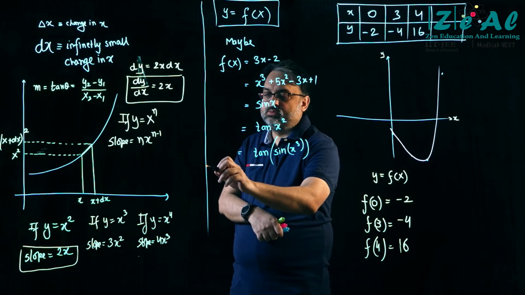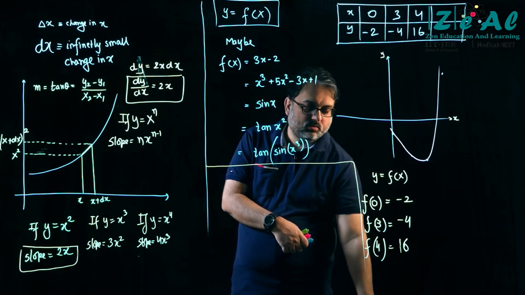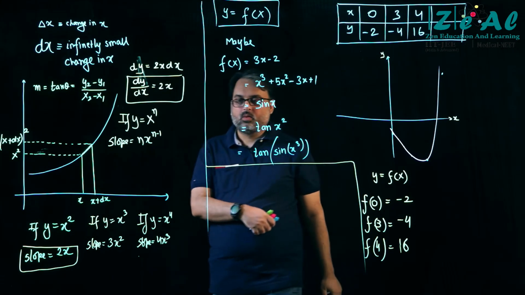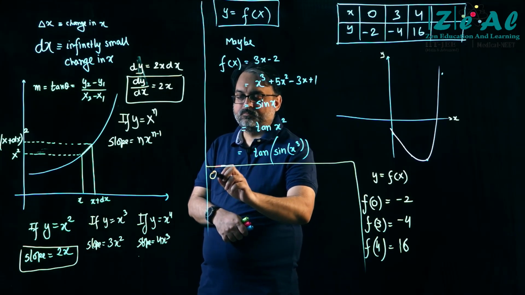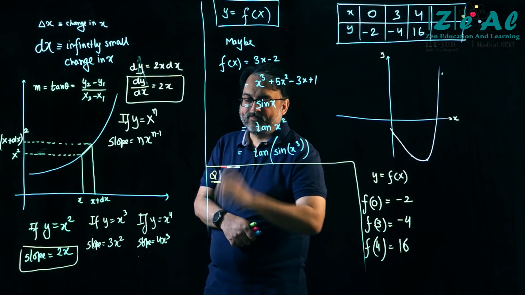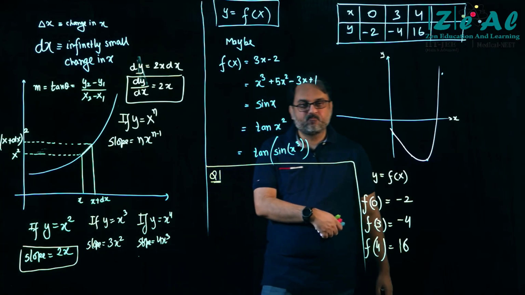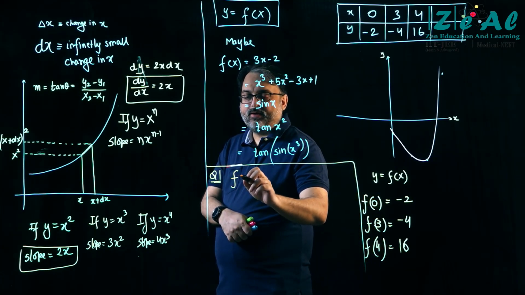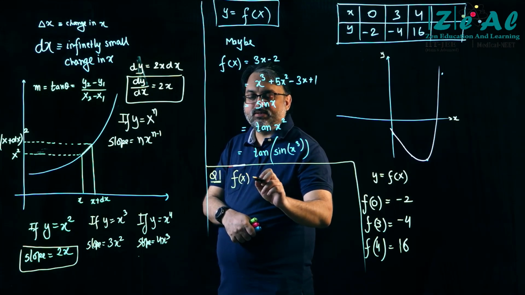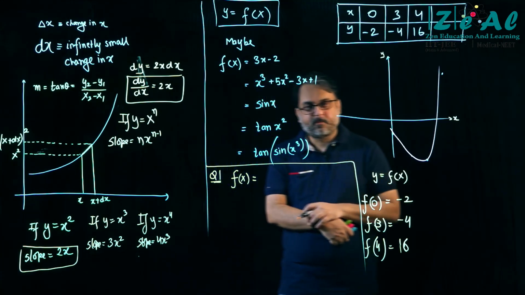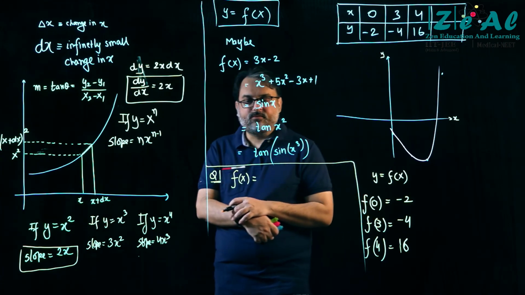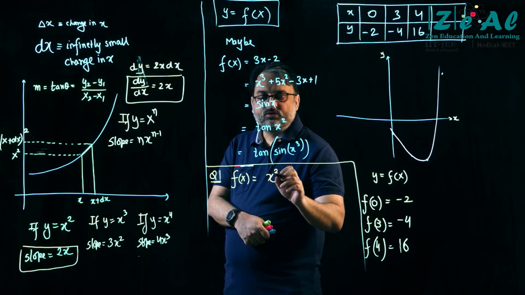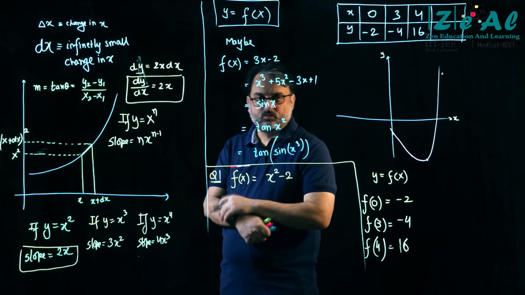Copies, pens. Question number 1. f of x is equal to x square minus 2.